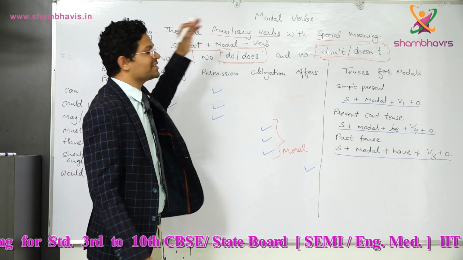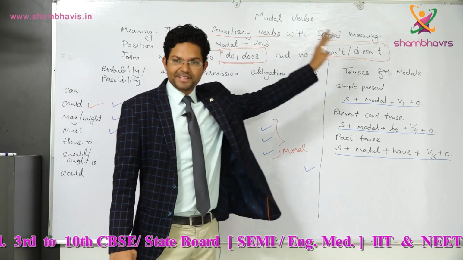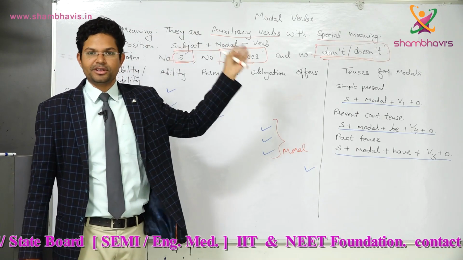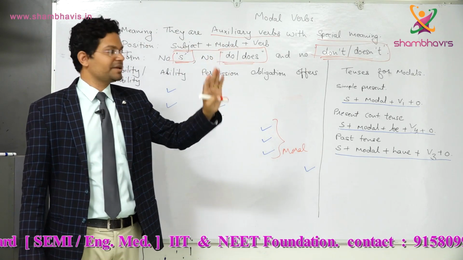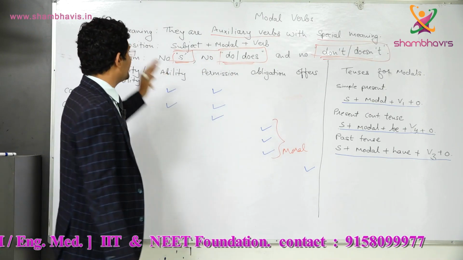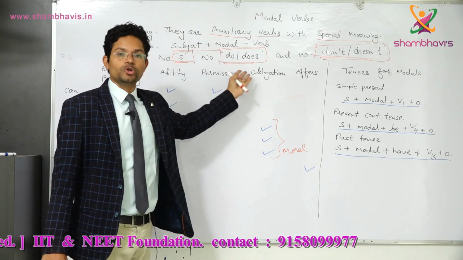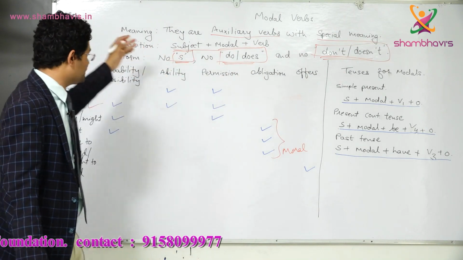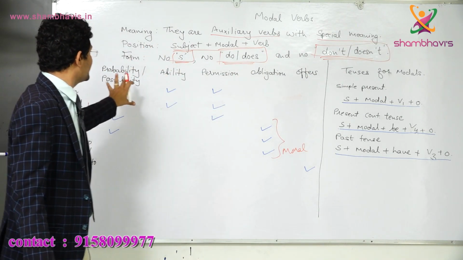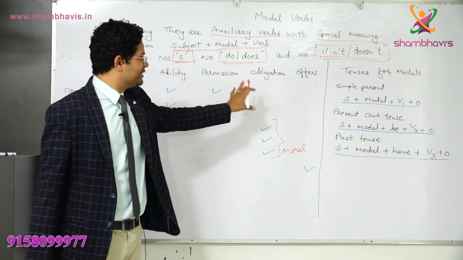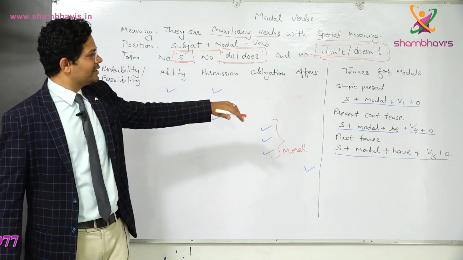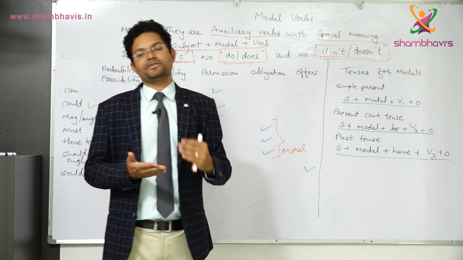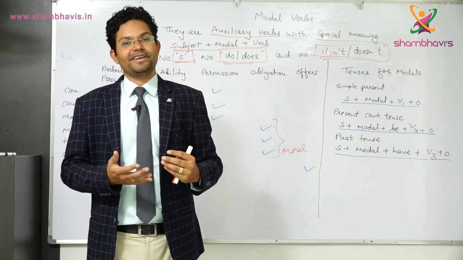First of all, modal verbs: the meaning is that it is an auxiliary verb with a special meaning. The basic structure is subject, then modal, and then verb. Always the structure is the same; with the tenses it will change a little bit. We don't put s after the verb, we don't put do or does as a helping verb, and we also don't put do not and does not. Then we have learned the meanings also: can, could, may, might, and their meanings in probability, ability, permission, obligation and offers. And in the last we have learned the structures also: structure in present tense, in continuous tense, and in past tense, positive, negative and interrogative.